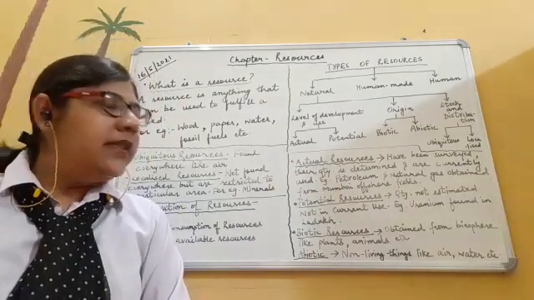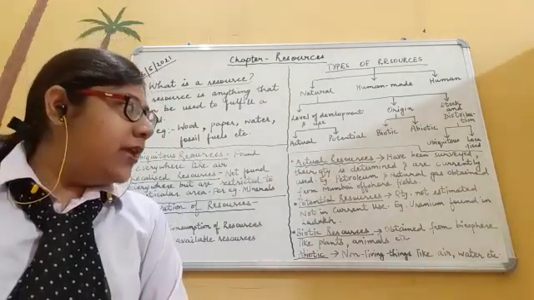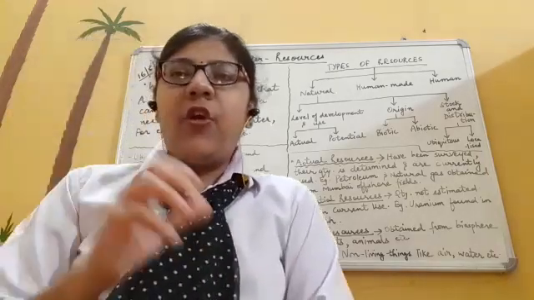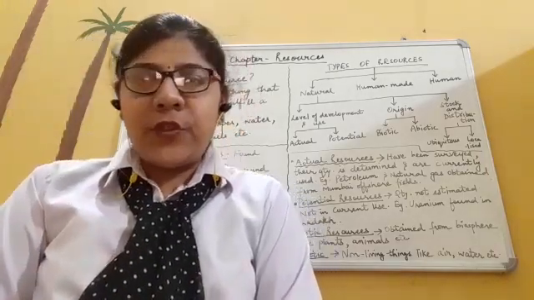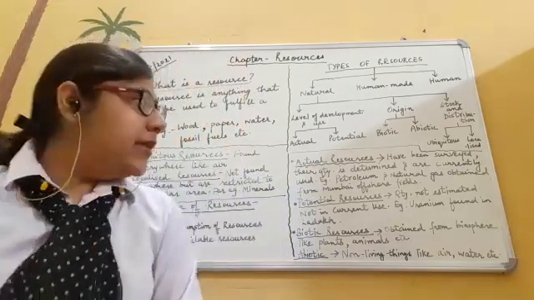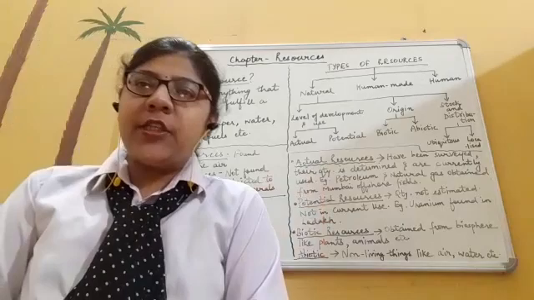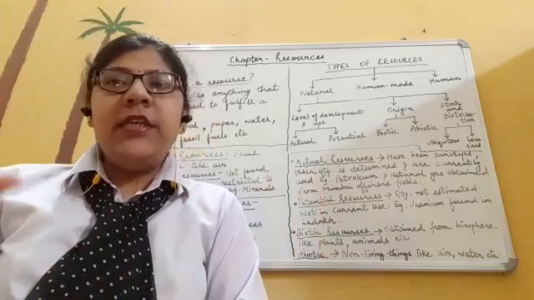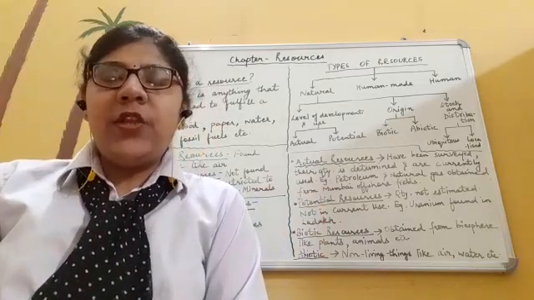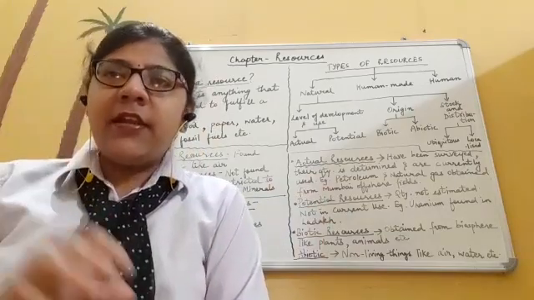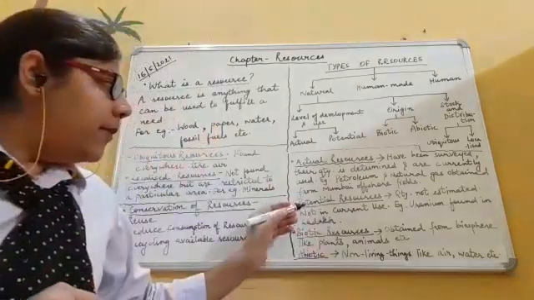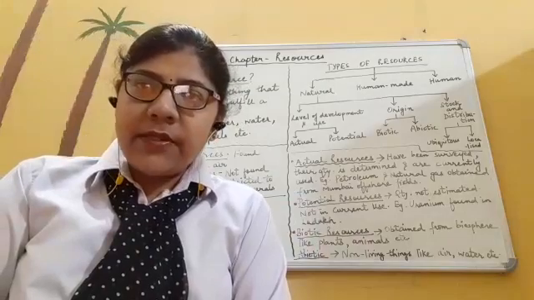Like we can say that the petroleum or the natural gas which we are obtaining from the Mumbai offshore fields will come in the category of actual resources. So you need to remember, actual resources are those whose quantity is determined, they are actually being surveyed, and they are currently in use.